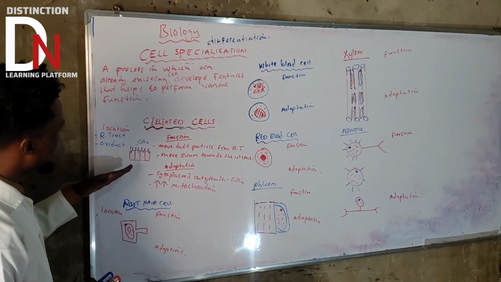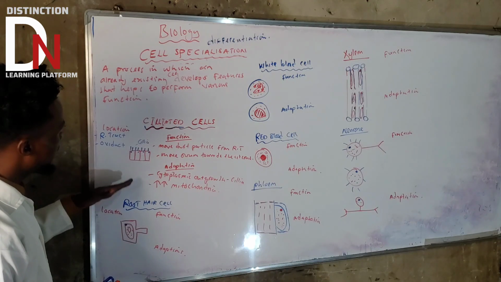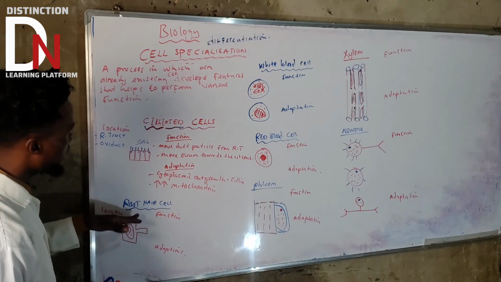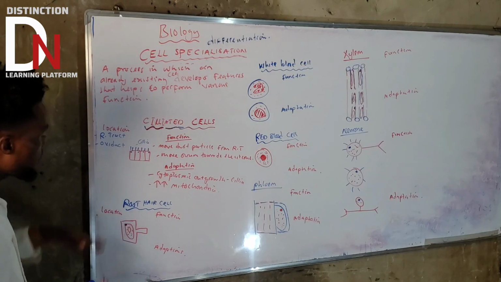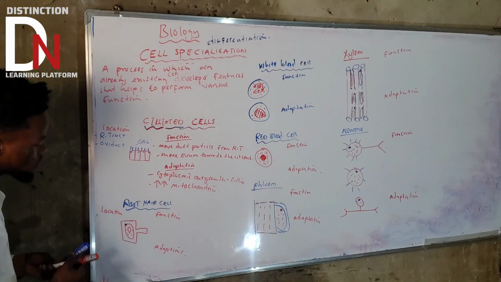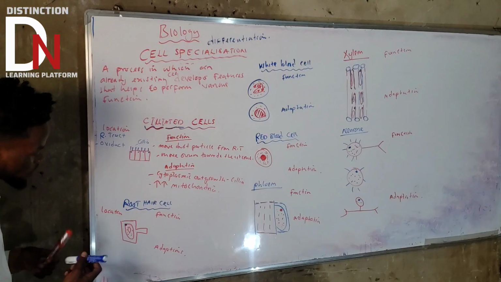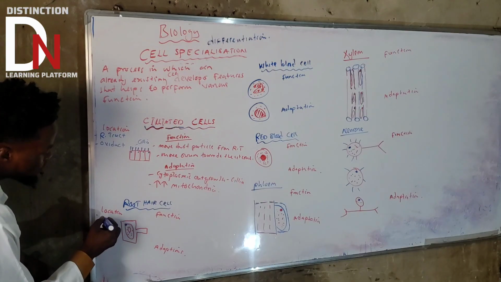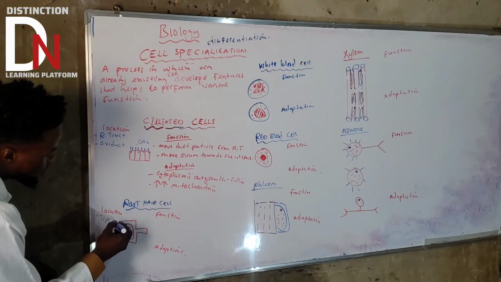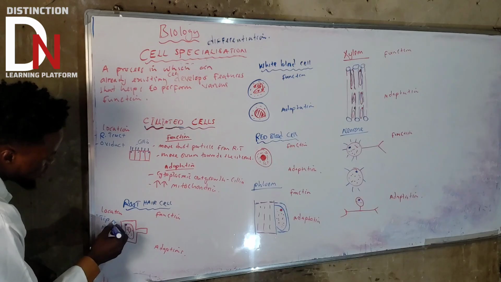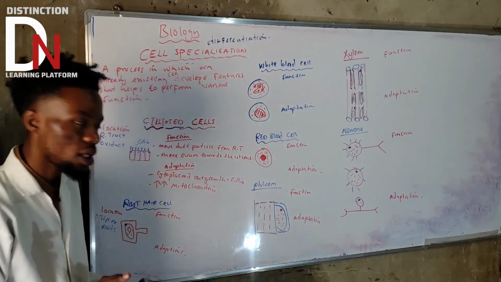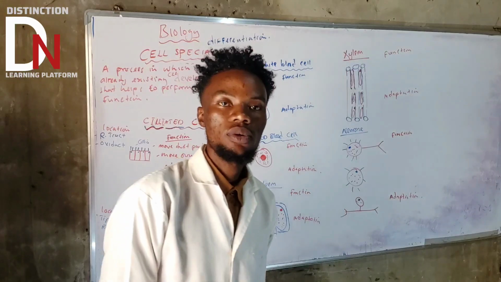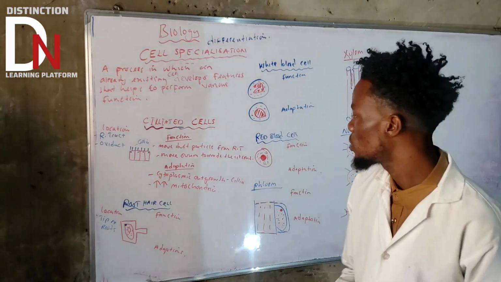So now let's continue. So this is the thing about the ciliated cells. Now let's go to the root hair cell. Root hair cell will do the same as this one, okay? Where can you find the root hair cell? So the root hair cell, where you can find them is just the tip of the roots. Just there, that's why you can find root hair cell. What is the function of the root hair cell?